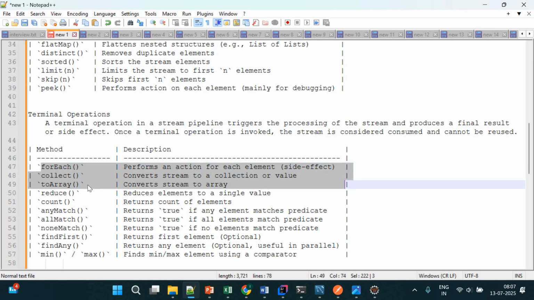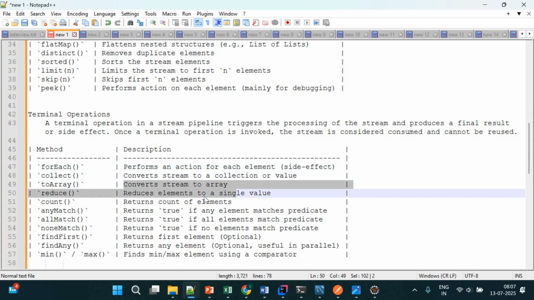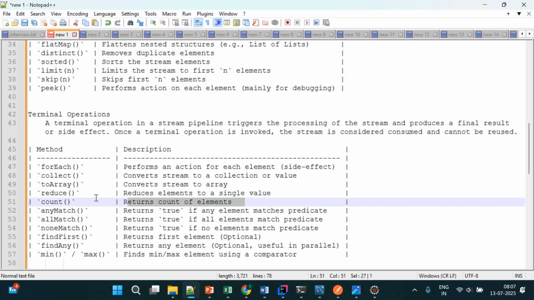These are the different methods of streams: forEach, collect, toArray, reduce, count, anyMatch, allMatch. These are the definitions. forEach performs an action for each element. collect converts the stream into a collection or value, which could be of any type. toArray converts the stream to an array. reduce reduces the elements to a single value. count returns the count of elements. So these are the different kinds of methods we have.